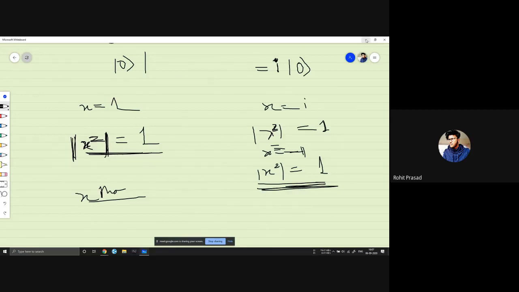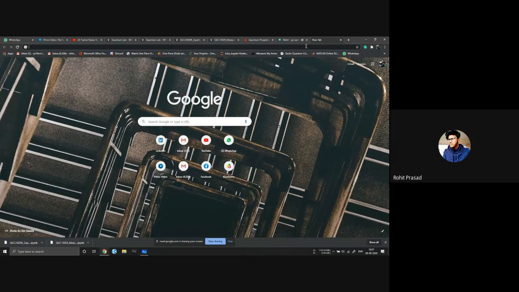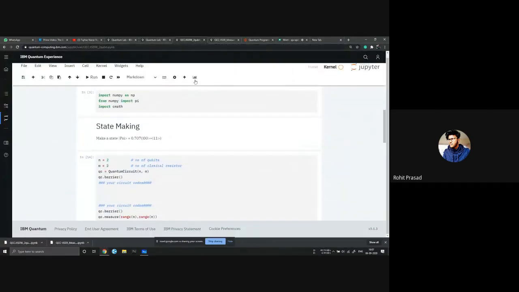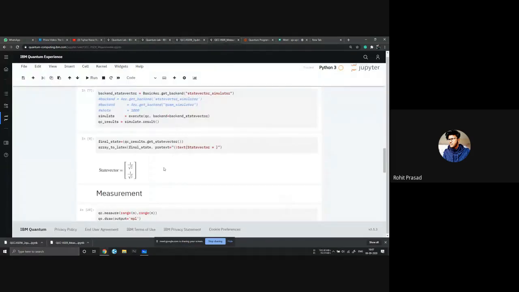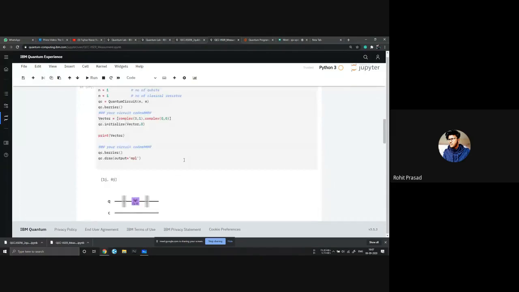Let's say, give me a complex number whose magnitude is equal to 1. Any one of you just give me a vector whose magnitude is equal to 1. Just unmute yourself. 1 by root 2 plus i by root 2. Just once again. Okay. 1 by root 2 plus i by root 2.